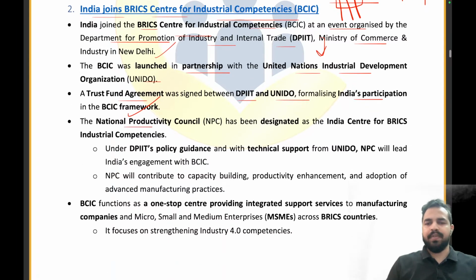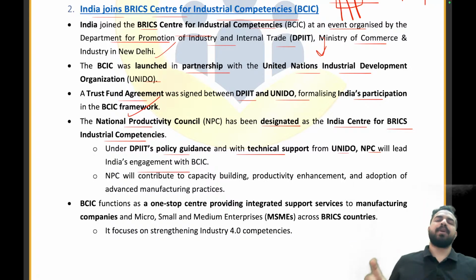So, the National Productivity Council has been designated as the India Center for BRICS Industrial Competencies. So, India's organization which will push all these MSMEs to go there and keep their whole bureau, right? What is the name of that? That is the National Productivity Council. Under the DPIIT's policy guidance and with the technical support from UNIDO, NPC will lead India's engagement with the BCIC.